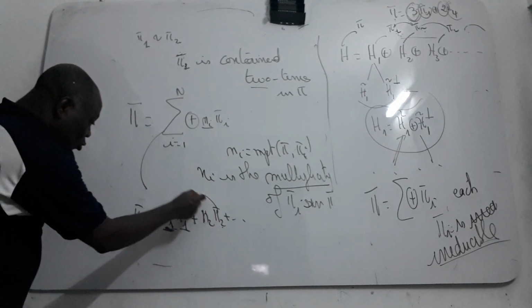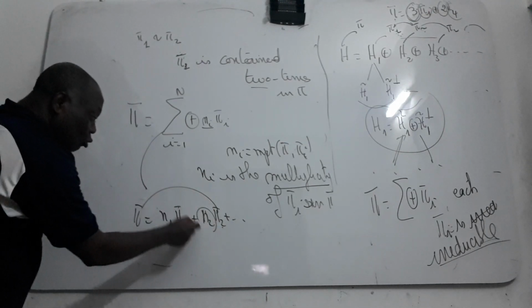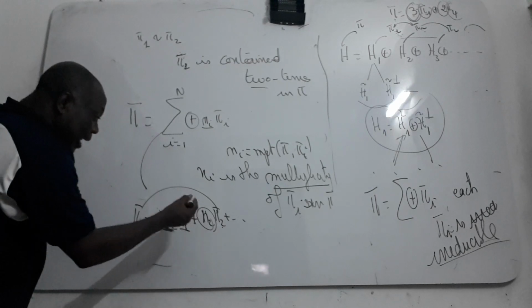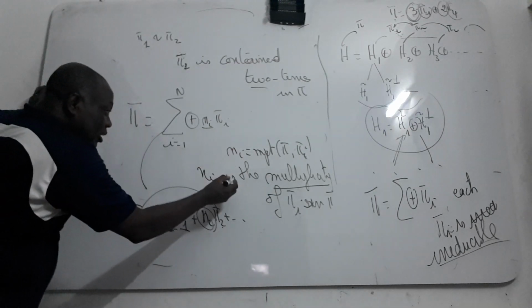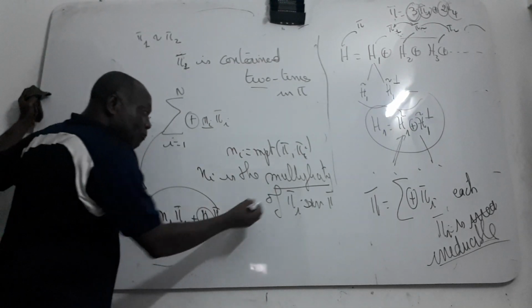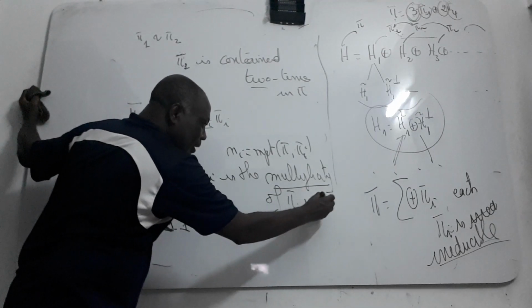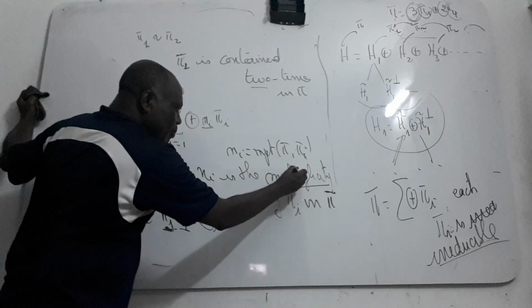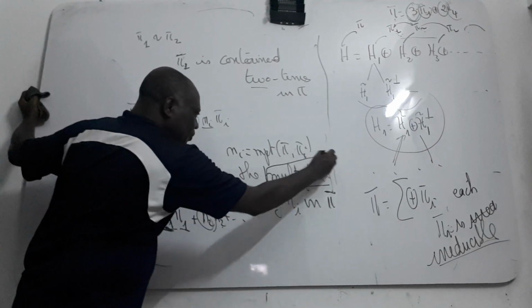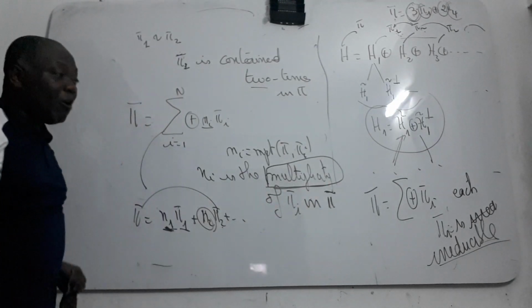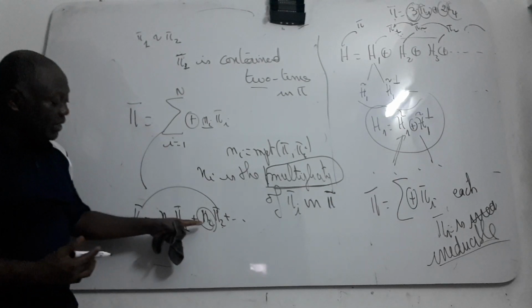Here, pi 2 is contained in pi n2 times, and so on. Ni here, we call it the multiplicity of pi I in pi. We call it the multiplicity of some representation, just the coefficient.